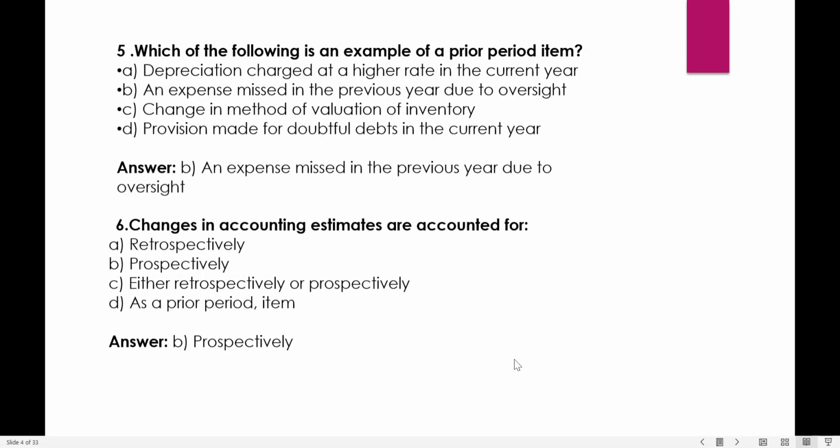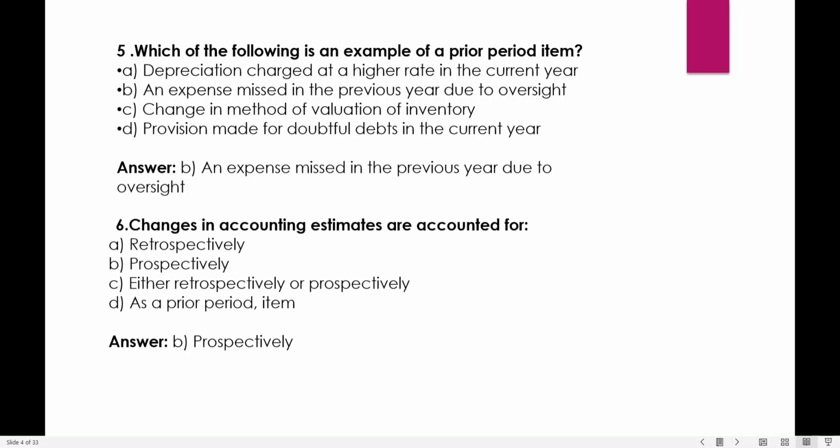Which of the following is an example of a prior period item? Depreciation charged at a higher rate in the current year, expense missed in the previous year due to oversight, change in the method of valuation of inventory, provision made for doubtful debts in the current year. Here the answer will be simply that a prior period item is an expense missed in the previous year due to oversight.